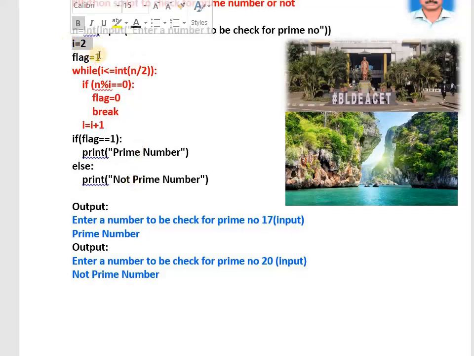While i is less than or equal to n by 2. Understood all of you? I am generating the numbers from 2 to n by 2. I am taking only the whole part, the integer, because Python will give us a floating point number. This while loop will generate the divisors. First 2 will be there. Next i equals i plus 1. 3, 4, 5, 6, 7, 8, 9, 10. We are generating the divisors from 2 to n by 2.